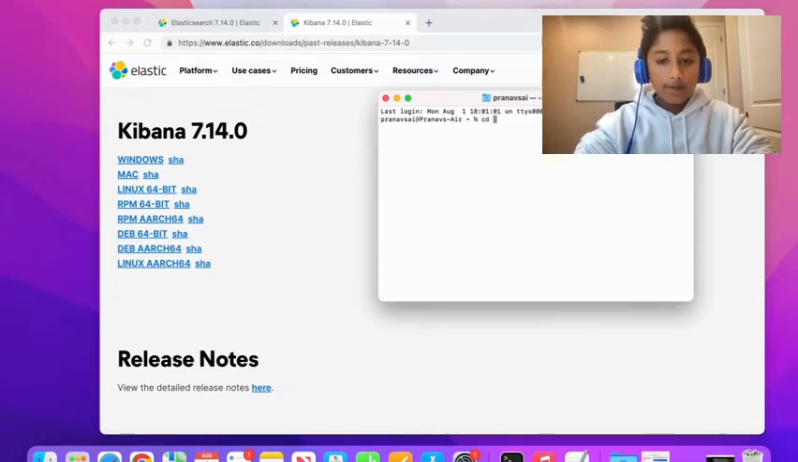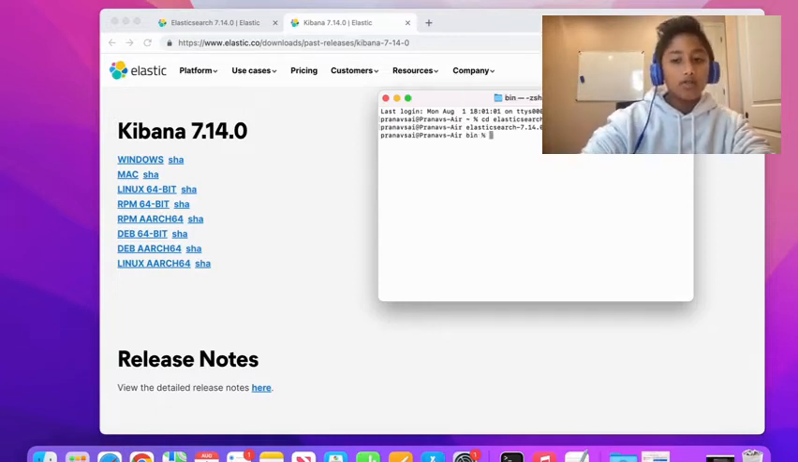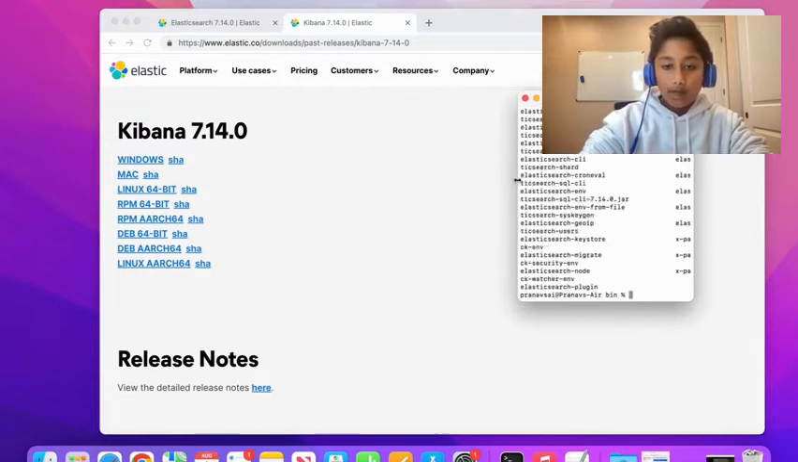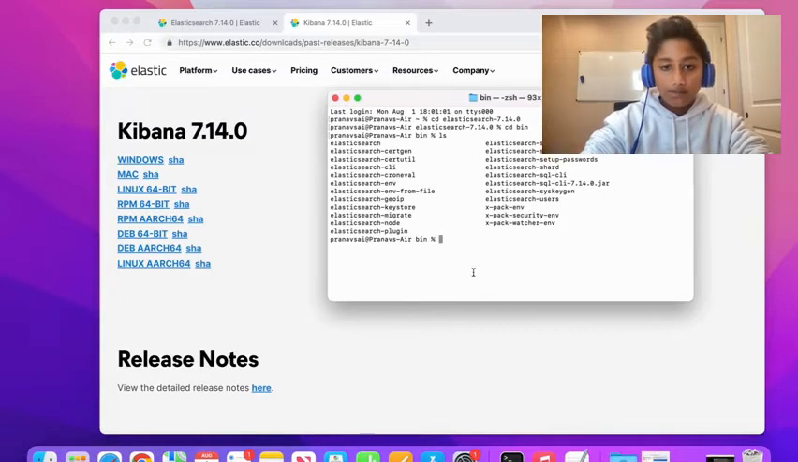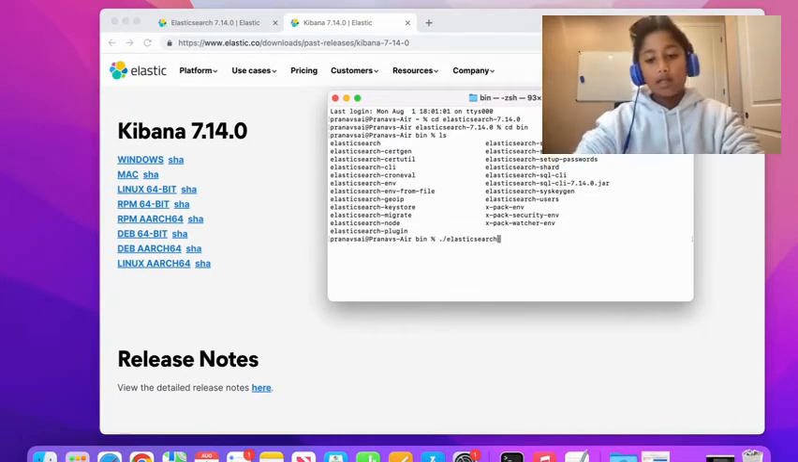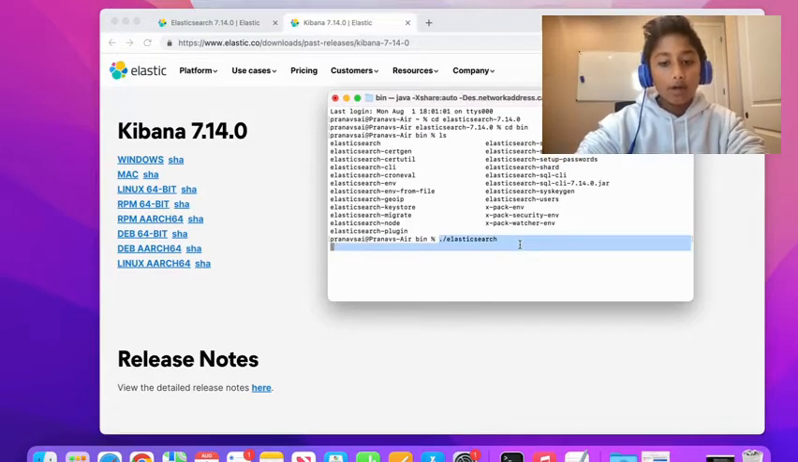If this is all good, you can cd into your Elasticsearch directory. Just open up a new terminal, and in our Elasticsearch directory, we can cd into bin. Now if we hit ls, you can see we have some different things in our bin, but this elasticsearch is actually going to run Elasticsearch. So ./elasticsearch and just hit enter. This is actually just going to run Elasticsearch.